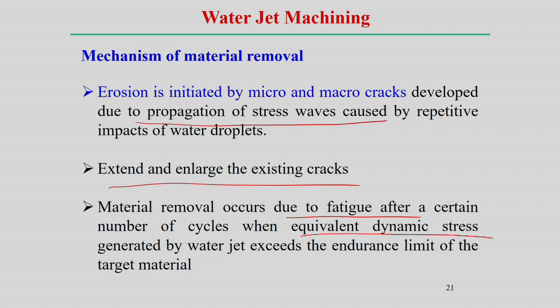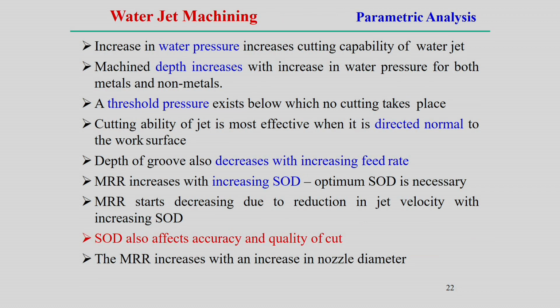Then the crack is extended and enlarged, and the material removal occurs due to fatigue, after a certain number of cycles, when the equivalent dynamic stress generated by the water jet exceeds the endurance limit of a particular material. So, in this case the material removal occurs by the mechanism of fatigue. Just by application of repeated loading to a particular surface, once this exceeds the endurance limit of the target material, it removes the metal. So, that is the mechanism of the water jet machining process.